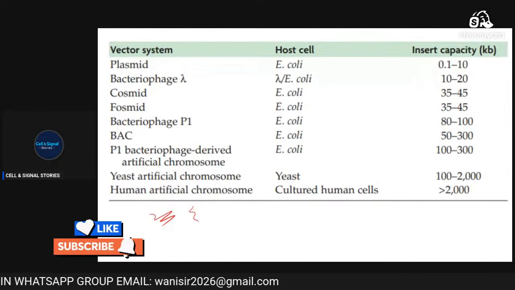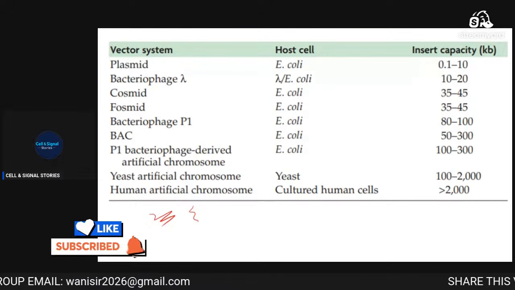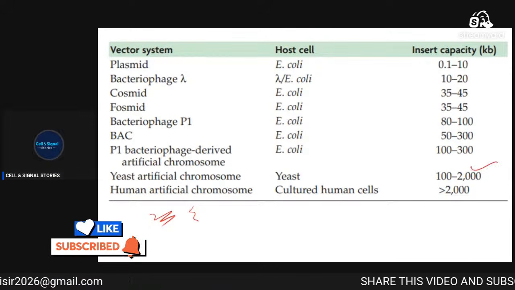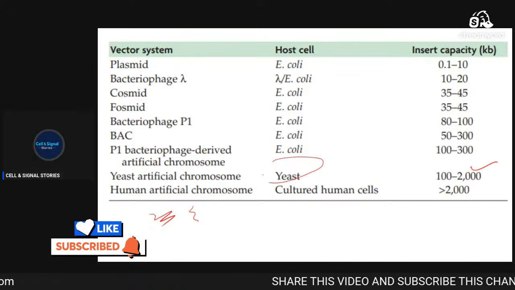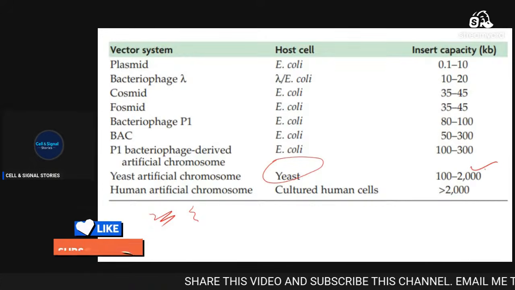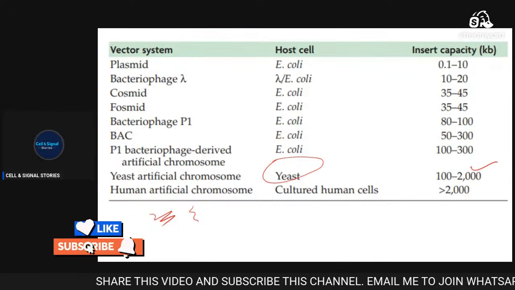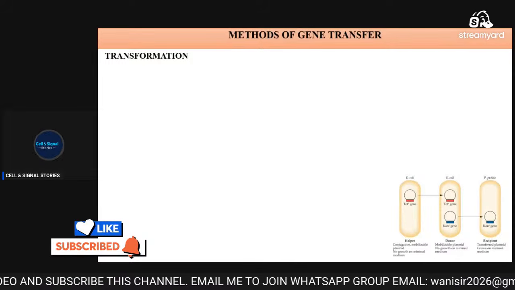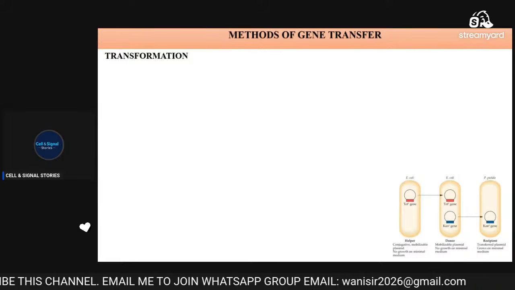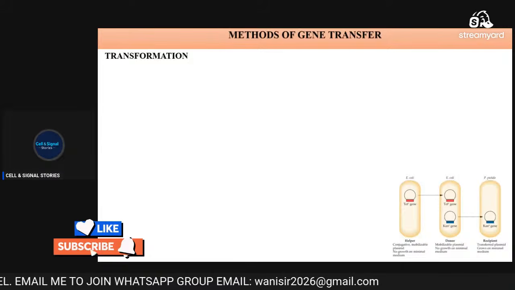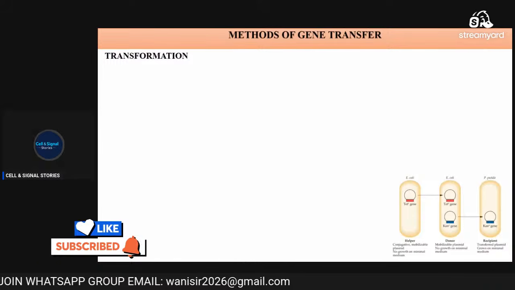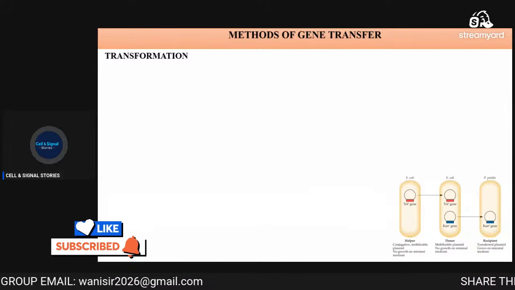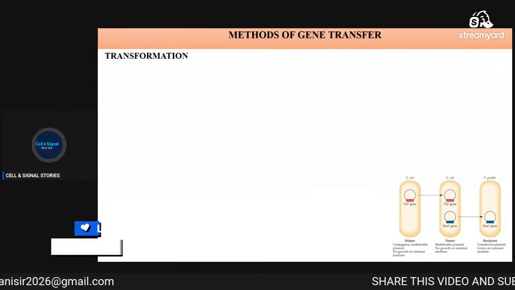Now, the yeast artificial chromosome, where yeast is the host, has an insert capacity of 1000 to 2000 kbs, and the human artificial chromosome more than 2000 kbs. Now, we will try to understand the methods of gene transfer, and after that, we will study the expression vectors and choice of vectors. First of all, we will try to understand